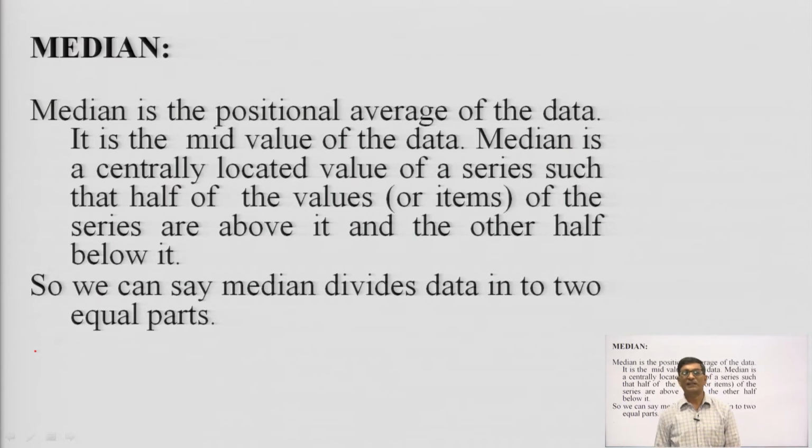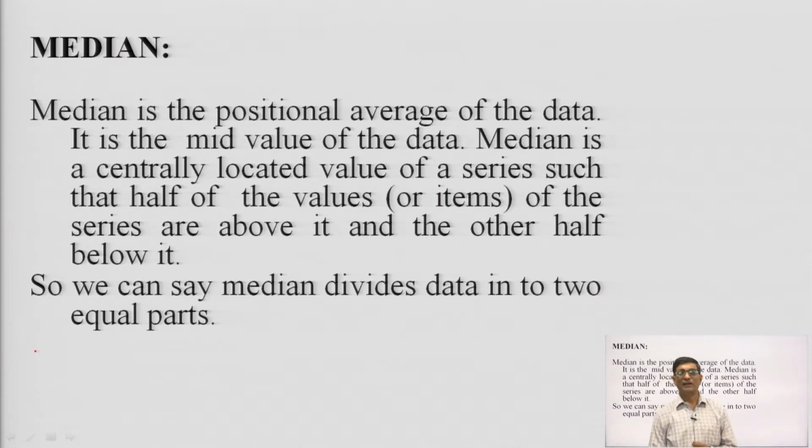The median gives us the mid position of the data. If we have, for example, 100 observations, then for the median, 50 observations have higher values than the median, and 50 observations have lower values.